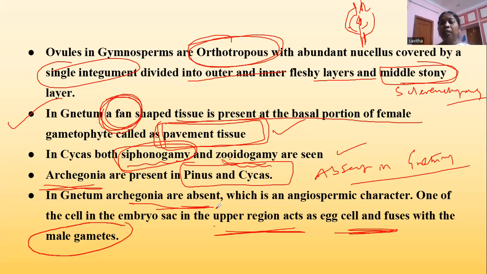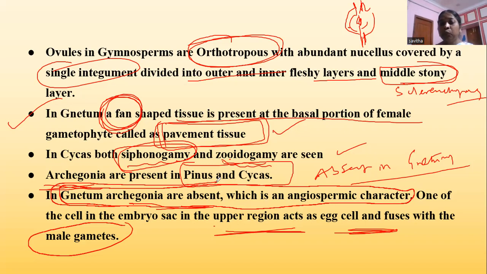In Gnetum, archegonia are absent. This is an angiospermic character, as in angiosperms we won't see the formation of archegonia. Hence, as we learned in yesterday's class, Gnetum is the bridge between the gymnosperms and the angiosperms. The cells in the upper region of the embryo sac act as the egg cell and fuse with the male gametes in Gnetum.